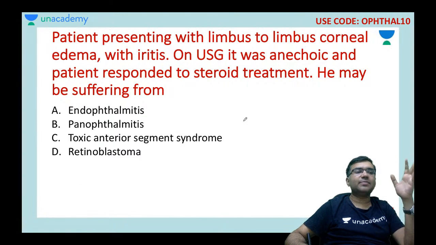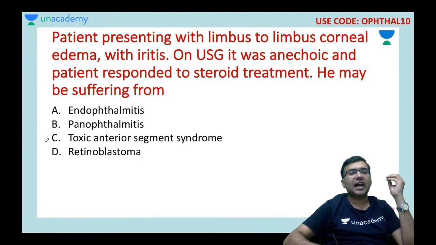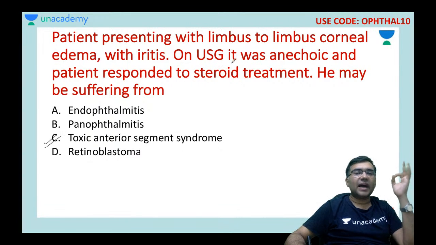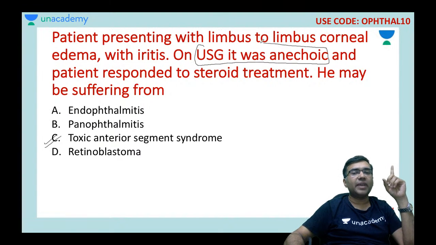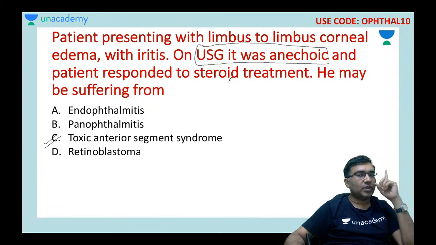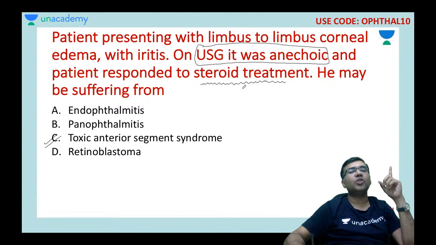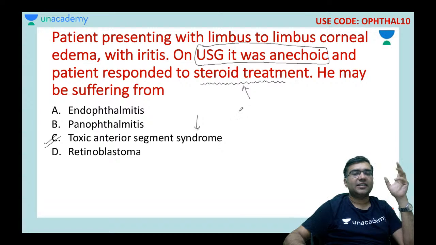So this is basically, Abdul, the definition I told you: toxic anterior segment syndrome. Why is it not endophthalmitis? Remember, in endophthalmitis, USG would not be anechoic, and the patient would not respond to only steroid treatment. So the answer here is C.